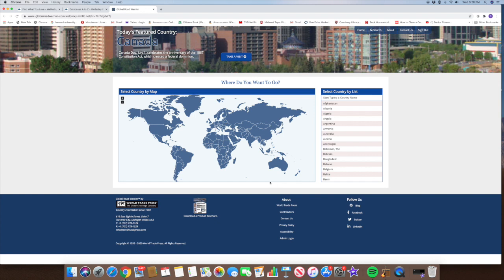On the home page of the database, there are several ways to be able to search for these countries and the information about them. First, there is this select country by map. And as you see, as you hover over the particular countries, you're going to be able to see what country it is and click on it and be able to get the information.